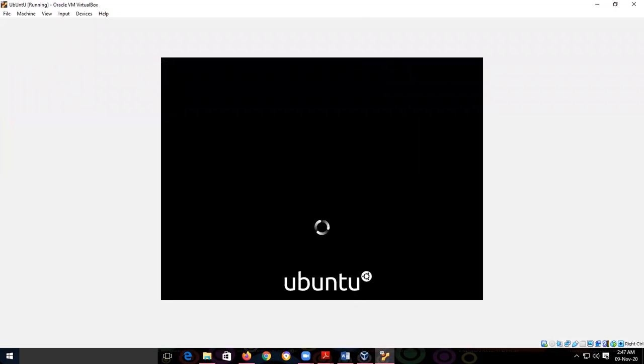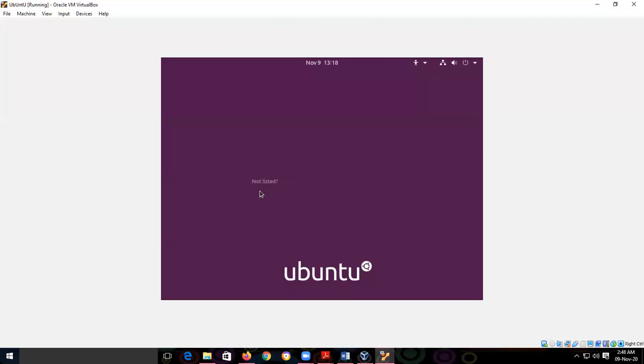See here, such type of windows will appear. So they will ask the user password. Name of user is Linux user here.